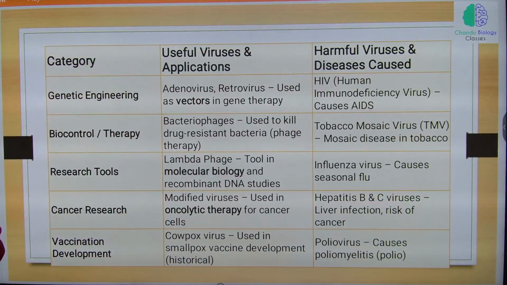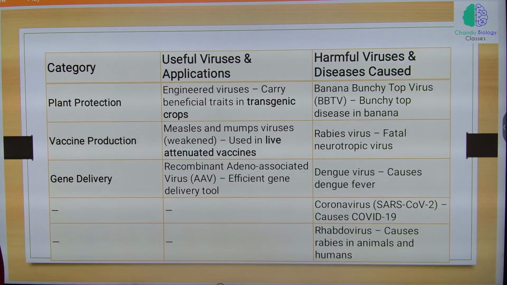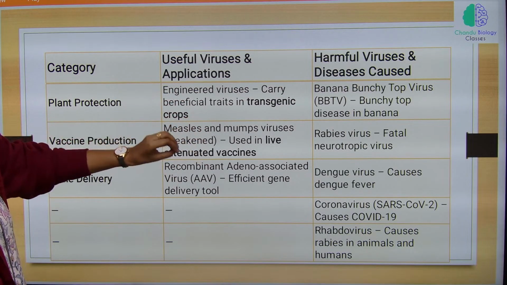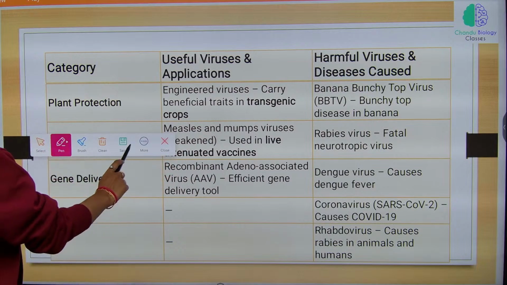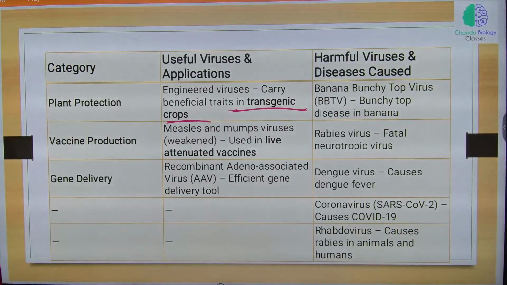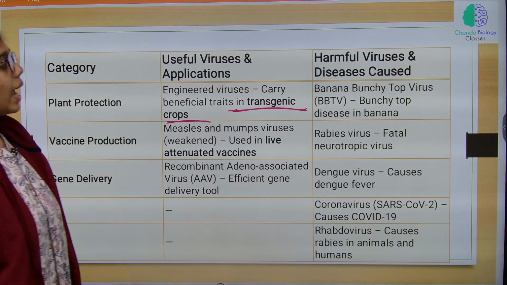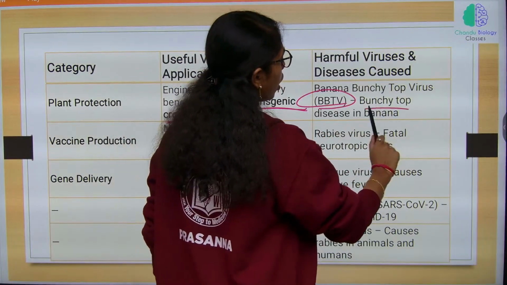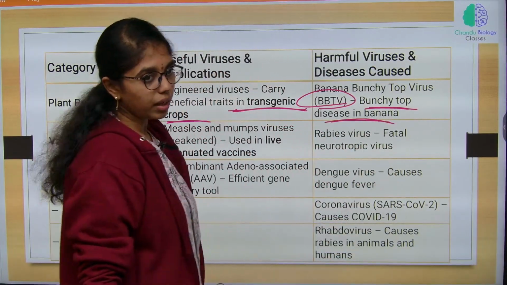Then last table for useful and harmful viruses. In plant protection, engineered viruses will carry beneficial traits in transgenic crops. And then banana bunchy top virus will cause bunchy top disease in banana.